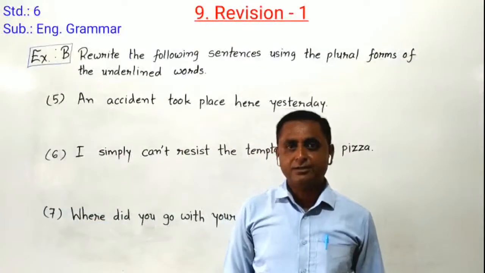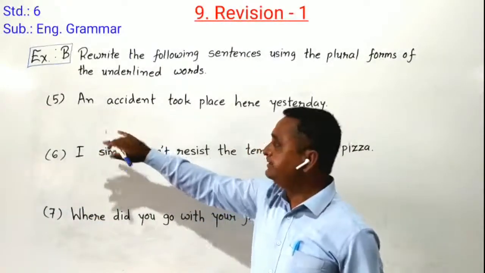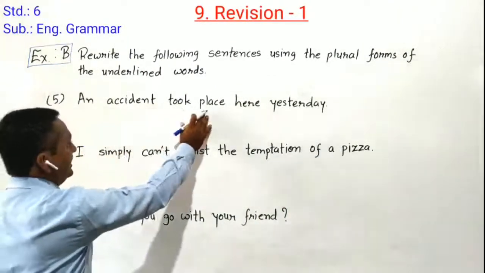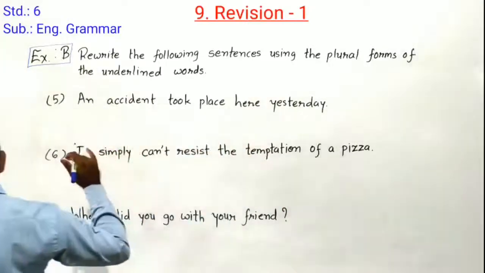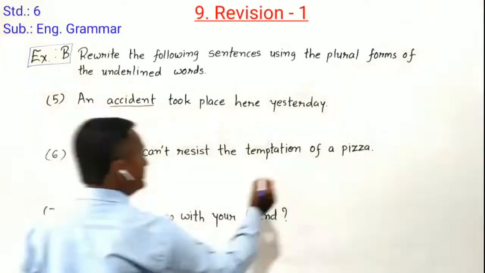Now students, sentence number 5 we have to see. Sentence 5 is given here. An accident took place here yesterday. Here the word accident is underlined.